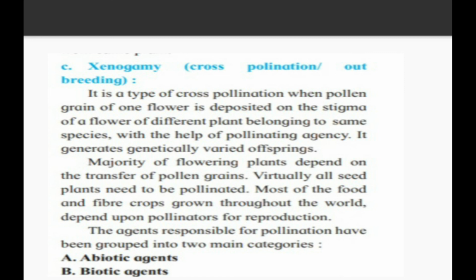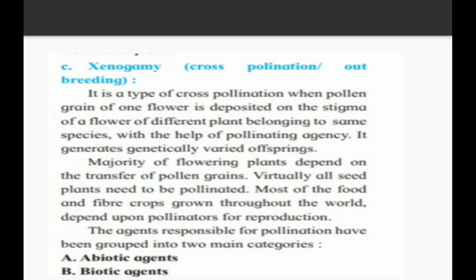The majority of flowering plants depend on the transfer of pollen grains. Virtually all seed plants need to be pollinated. Most of the food and fiber crops grown throughout the world depend upon pollination for reproduction. So pollination is very necessary for the reproduction process, and whatever seed plants or food and fiber crops there are, they are totally dependent on pollinating agencies for reproduction.